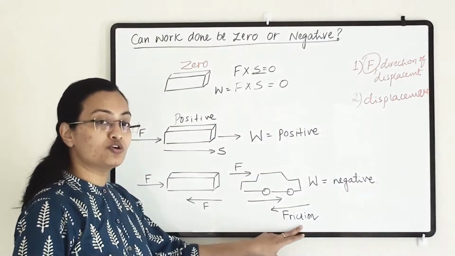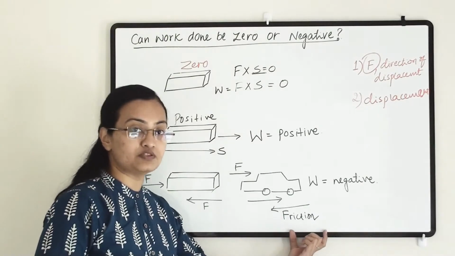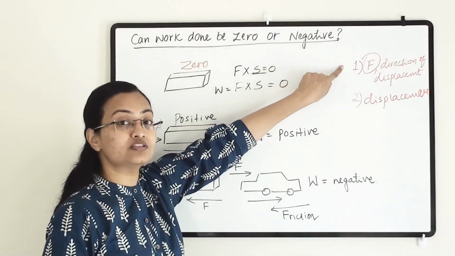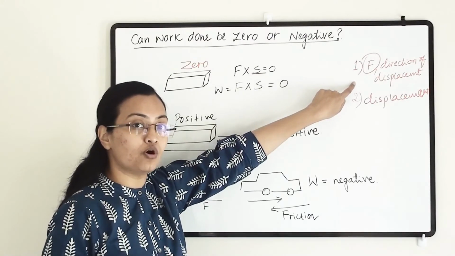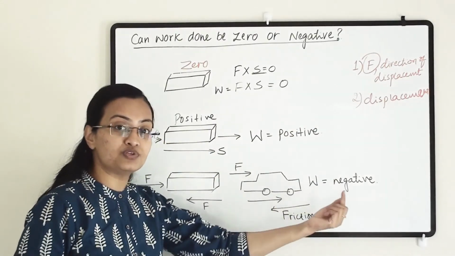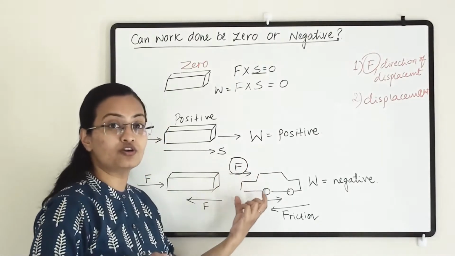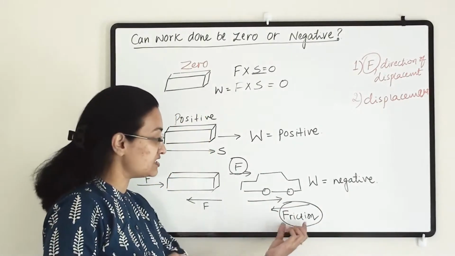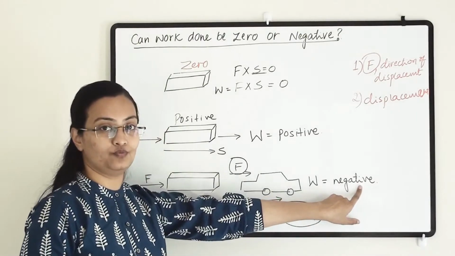The car stops because of the friction force, and this force is opposite to the displacement, and that's why the work is negative, because here the first condition is not satisfied. Force is applicable to the object, but it will stop the object, and it is in the opposite direction. Here we have applied this force, but this force has not moved the car. This force actually worked and it has stopped the car. Now what is the direction of this force? It is opposite. So that's why work done is negative.